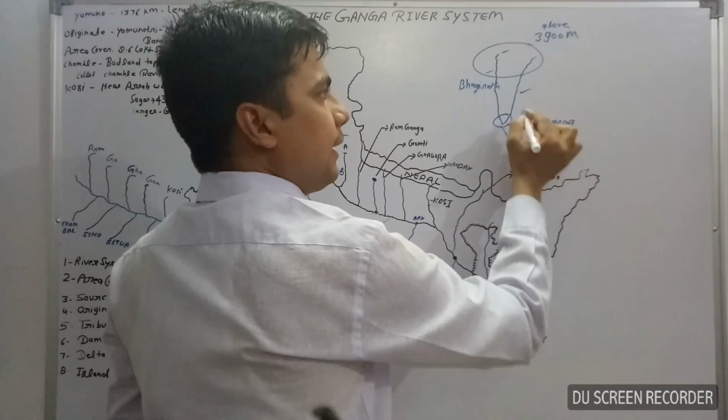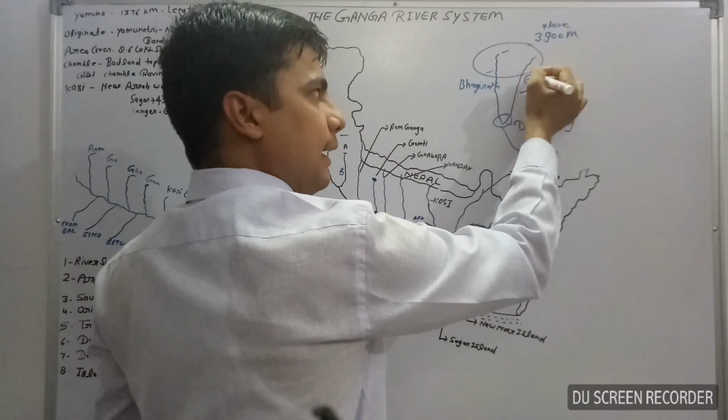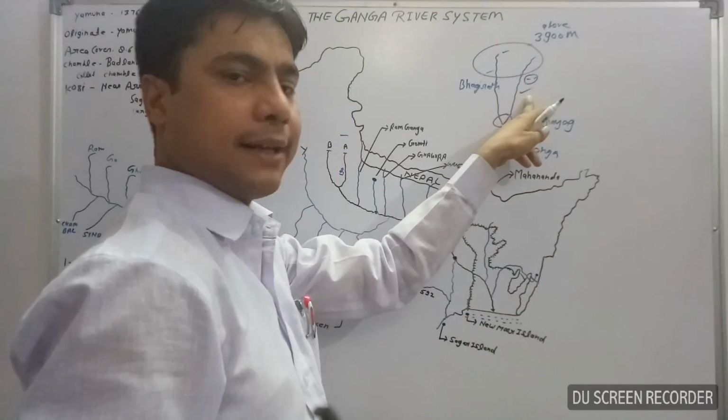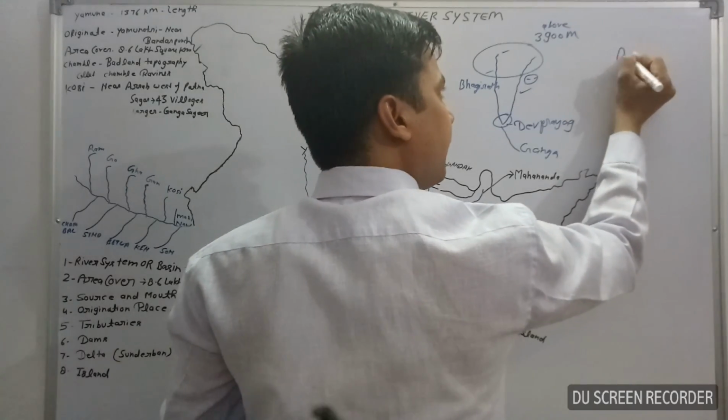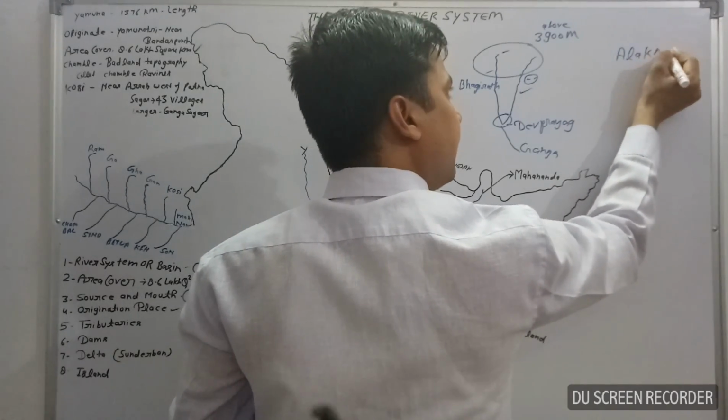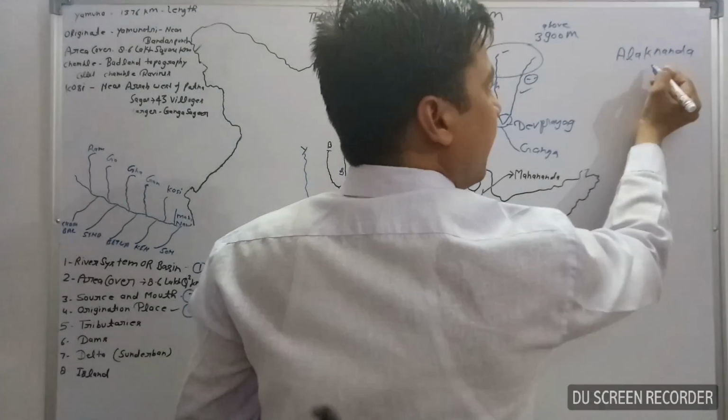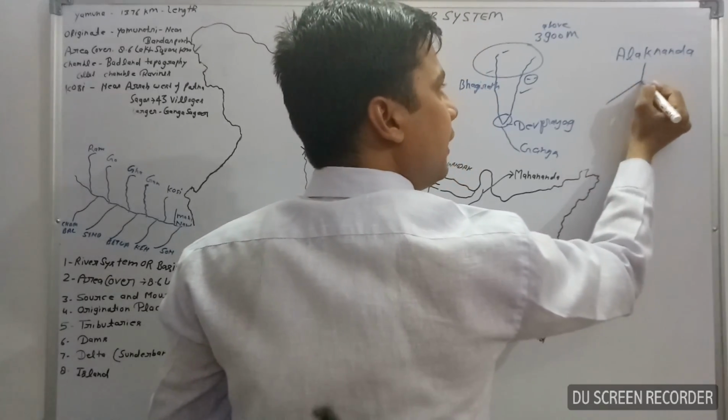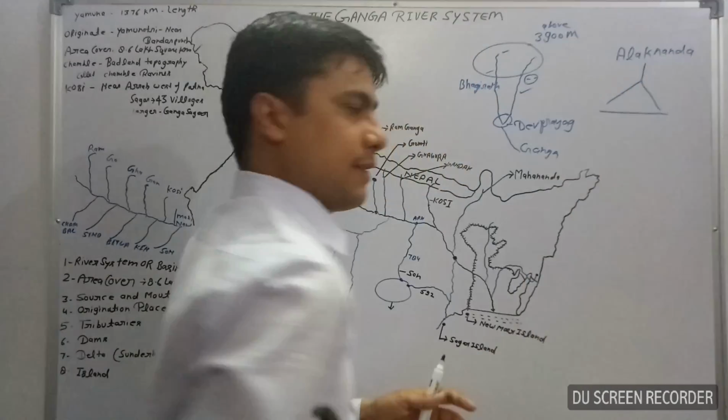Now we will discuss the Alaknanda River. The Alaknanda River originates with two branches.